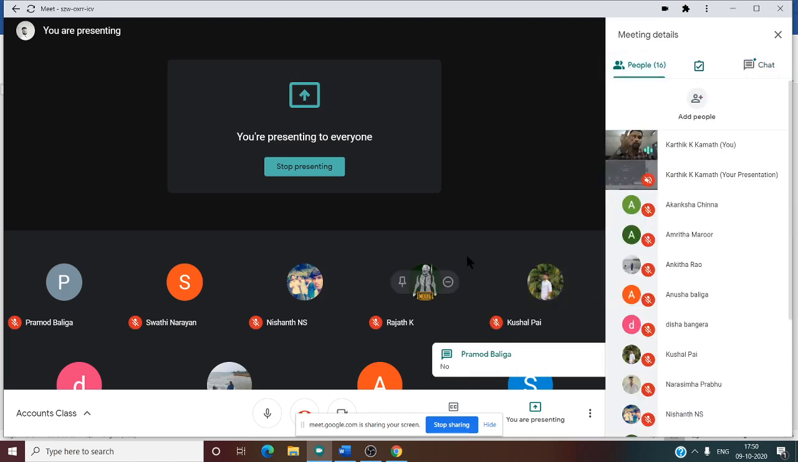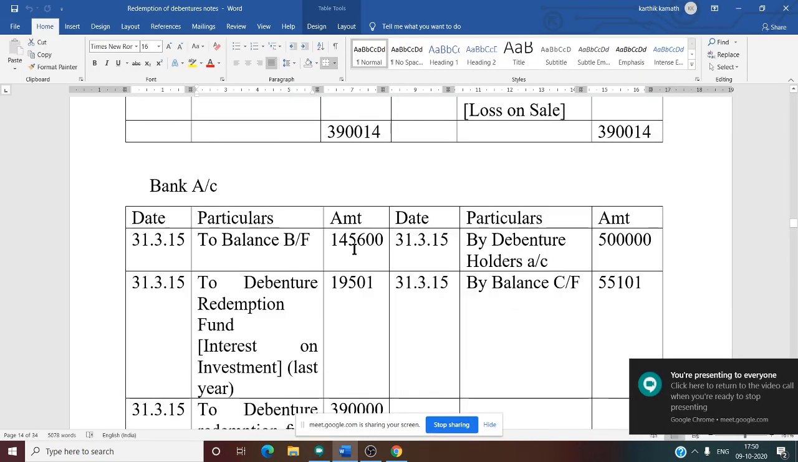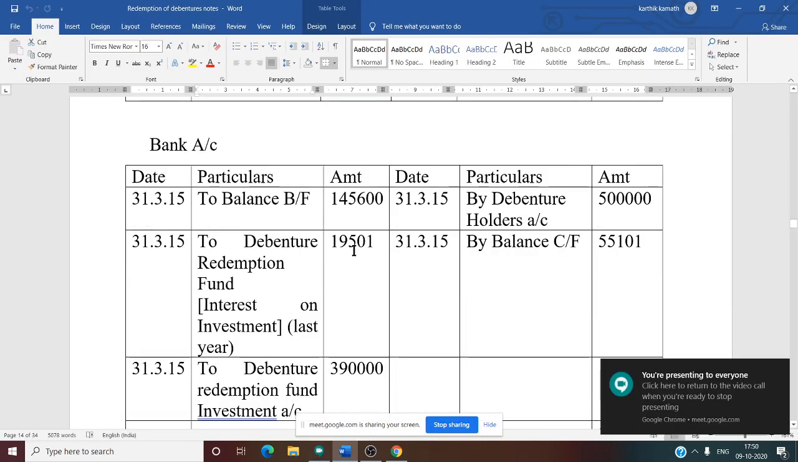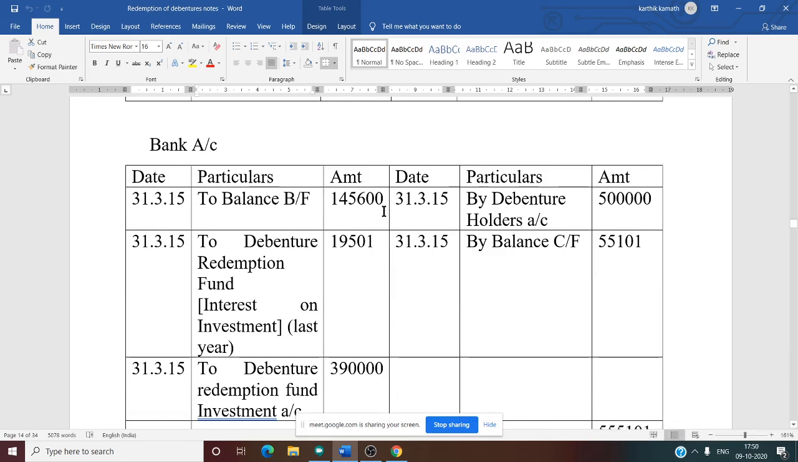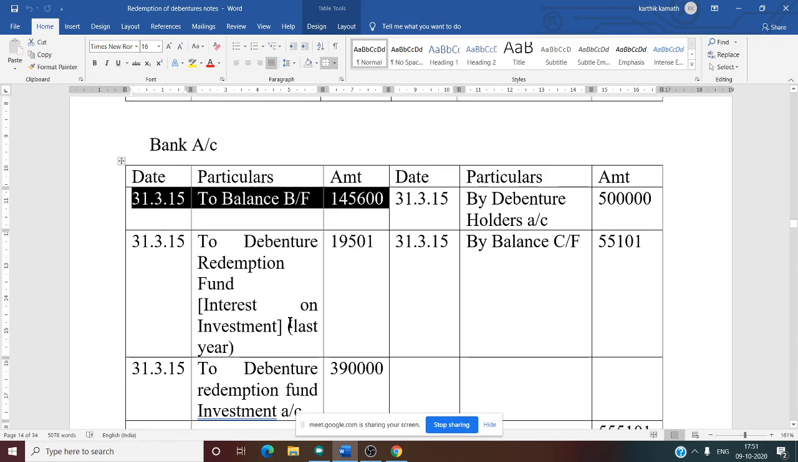So now we need to prepare the fourth account. What is our fourth account? The fourth account is the bank account. We know that the bank account has a debit balance. Why a debit balance? Because we are going to write bank on the asset side. That is why it has a debit balance. This balance is given in the question itself.